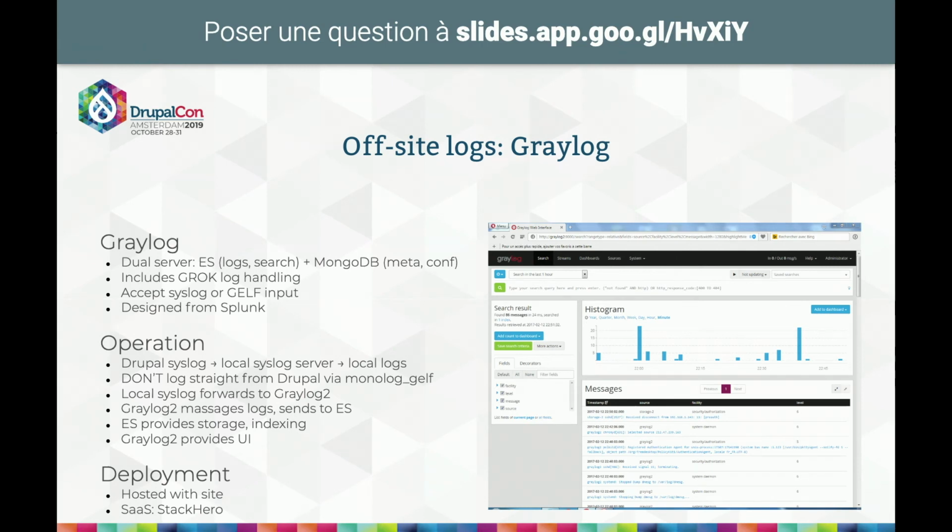One level up, you have Graylog, which is modeled after the industry standard outside Drupal, which is Splunk. It uses both Elasticsearch and MongoDB for its storage. It is really web scale, used by some of the largest companies in the world. And Drupal has a driver for that. It's in the form of the Graylog module. It's also available as a SaaS, but when you are at that level of performance, when you need Graylog, you usually have an internal ops team which can maintain it, and SaaS is not really interesting for you.